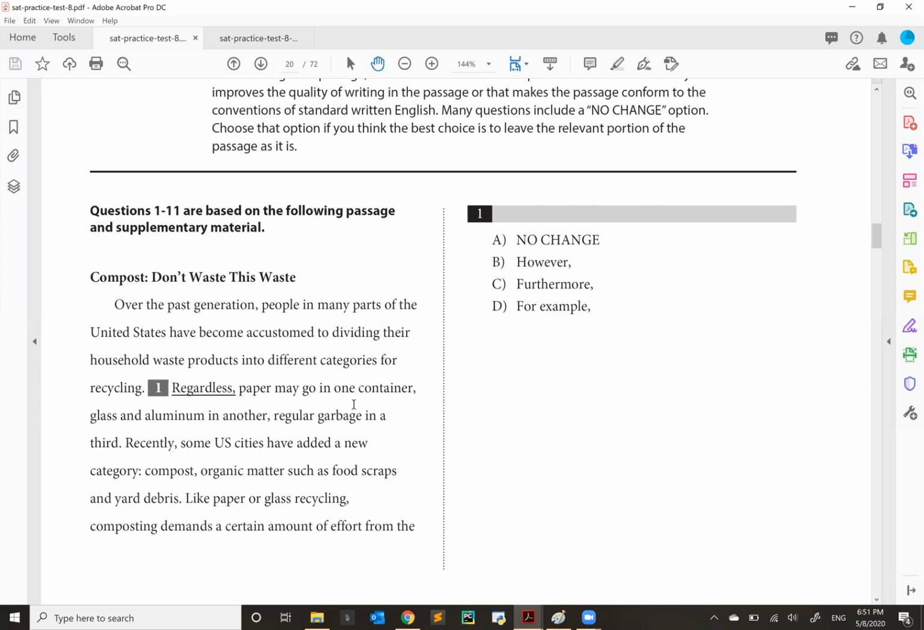Paper may go into one container, glass and aluminum in another, regular garbage in a third. So there it is. It is a topic sentence because the language that we have that is general, in this case we had two examples, household waste products and different categories, is elaborated. Look at this: paper, glass, and aluminum. Those all go into household waste products.